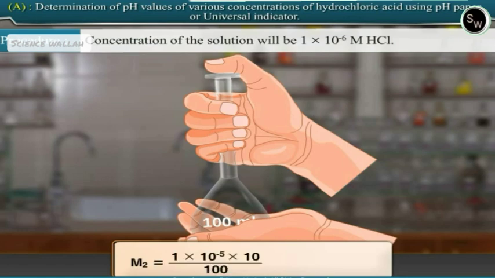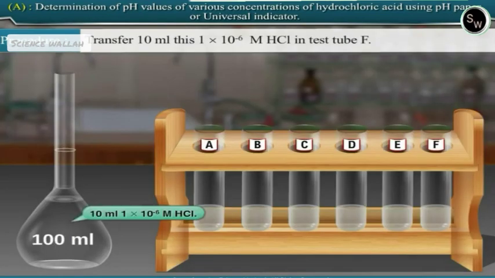M2 is equal to 1 into 10 raised to minus 5 into 10 upon 100, which is equal to 1 into 10 raised to minus 6 M HCl. Transfer 10 ml of this 1 multiplied by 10 raised to minus 6 molar hydrochloric acid solution from the volumetric flask into test tube F.